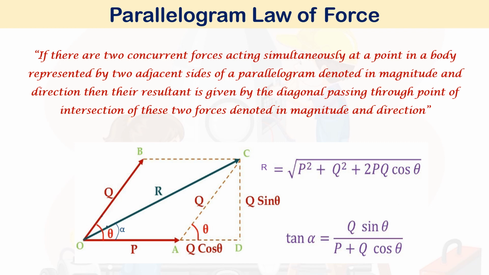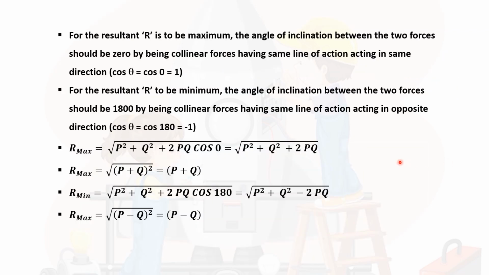Simple derivations. Then from this parallelogram law of forces, for the resultant R to be maximum, the angle of inclination between the two forces should be zero, being collinear forces having the same line of action acting in the same direction.